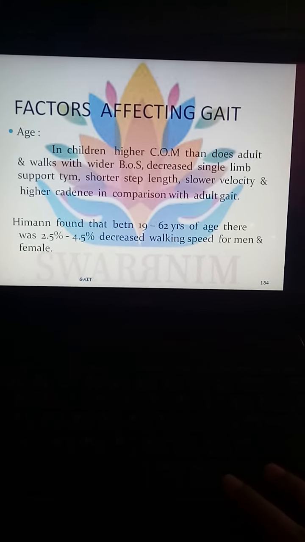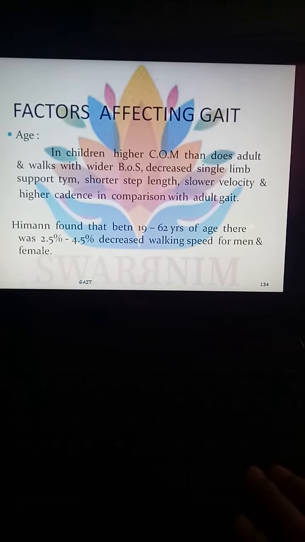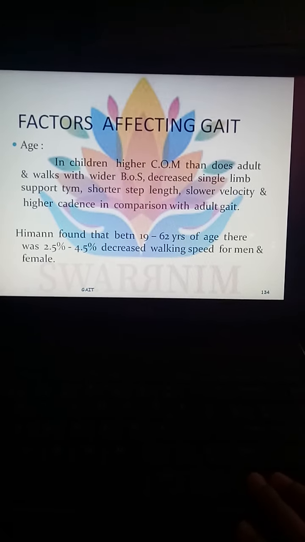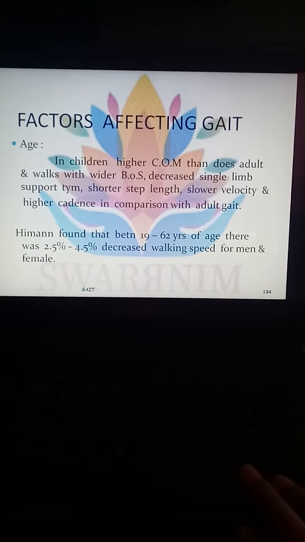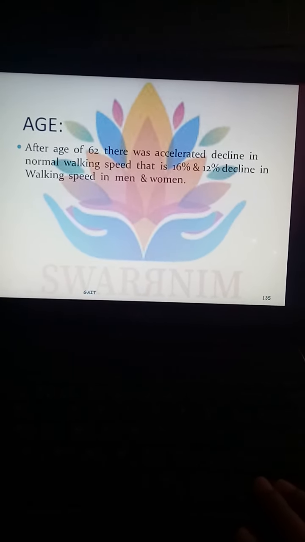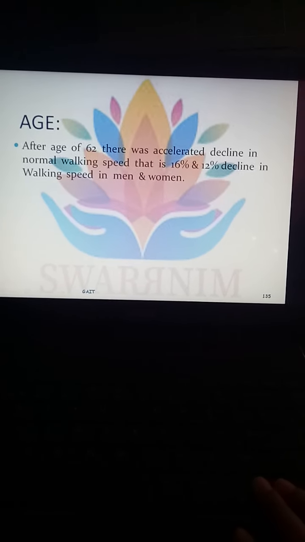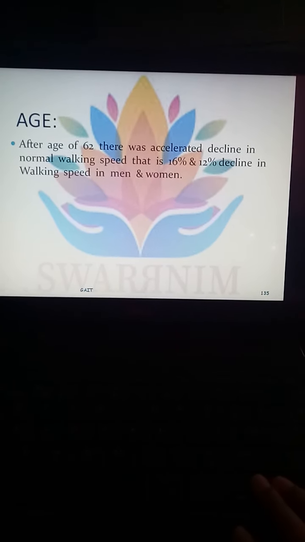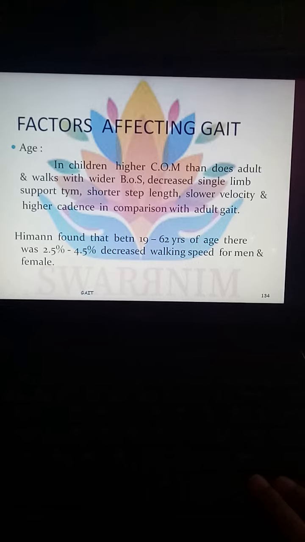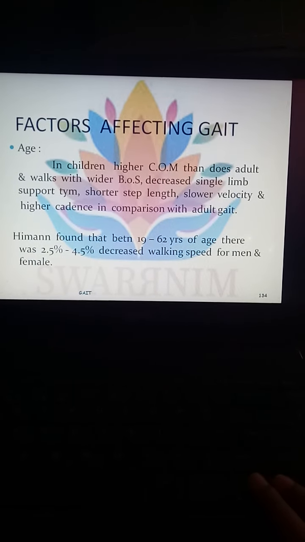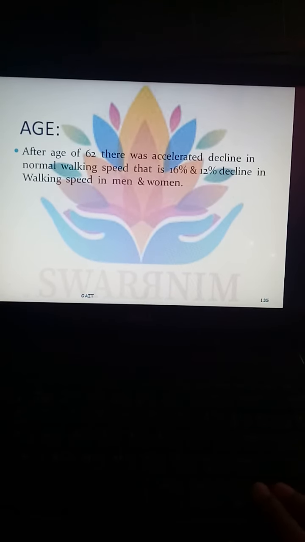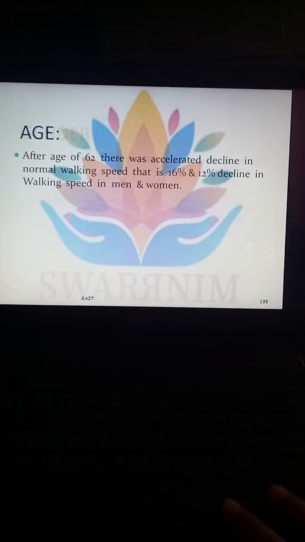Second, Himann and his co-authors found that between 19 to 62 years of age, there was a 2.5% to 4.5% decrease in walking speed for men and women. After the age of 62 years, there was an accelerated decline in normal walking speed, and there may be a 16% to 12% decline in walking speed in men and women. So first, from 19 to 62 years there may be a decrease of about 2.5 to 4.5%, and after 62 years it is about 16% to 12% decrease in walking speed.